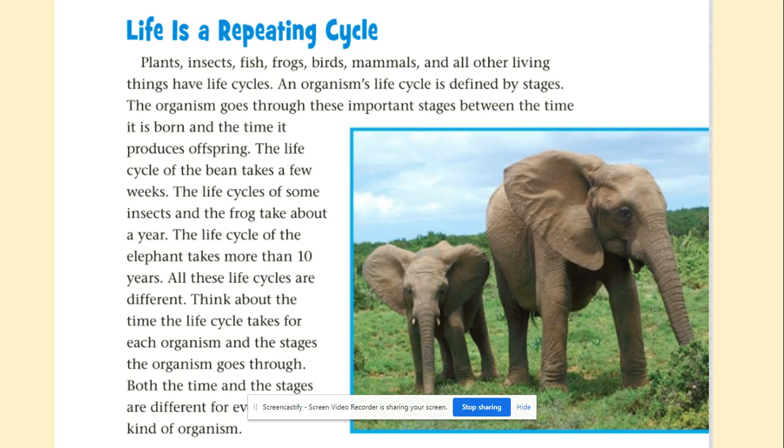An organism's life cycle is defined by stages. The organism goes through these important stages between the time it is born and the time it produces offspring. The life cycle of the bean takes a few weeks. The life cycles of some insects and the frog take about a year. The life cycle of the elephant takes more than 10 years.